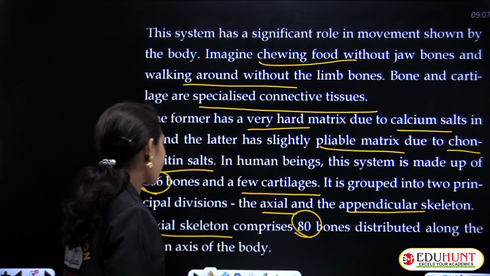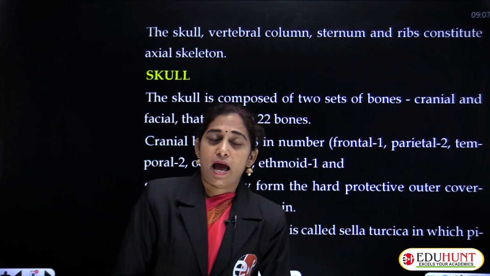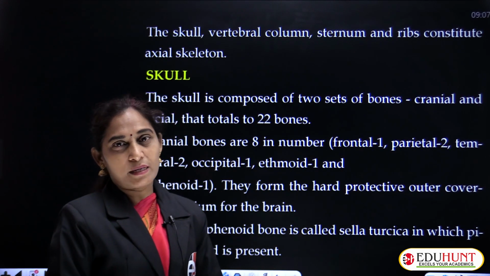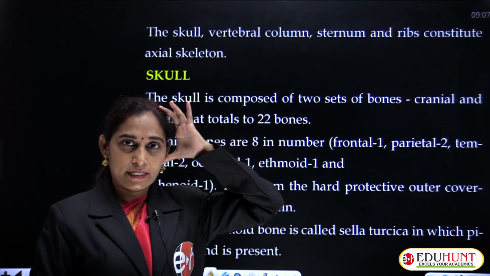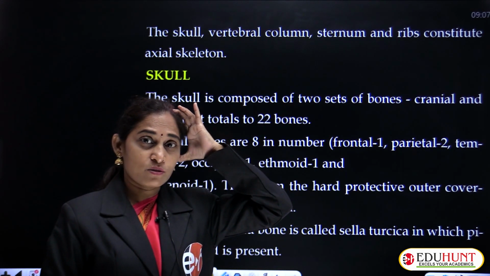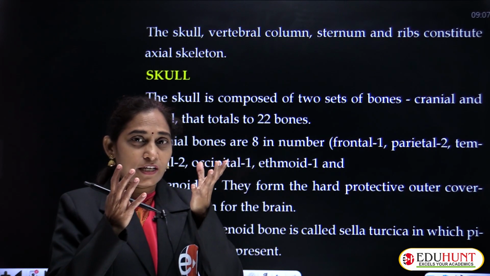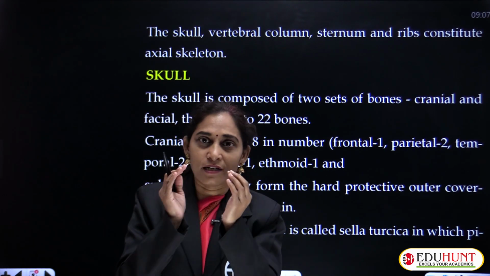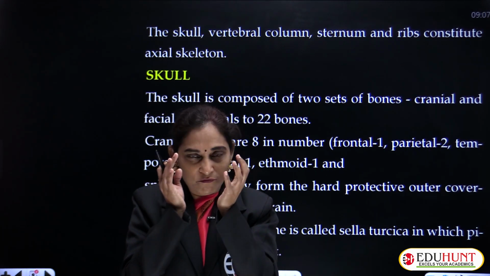Okay, this axial skeletal system is mainly composed of, it starts with the head, that is the skull. And in the head there is a skull, isn't it? Without the skull, the face would be like a mass of flesh.